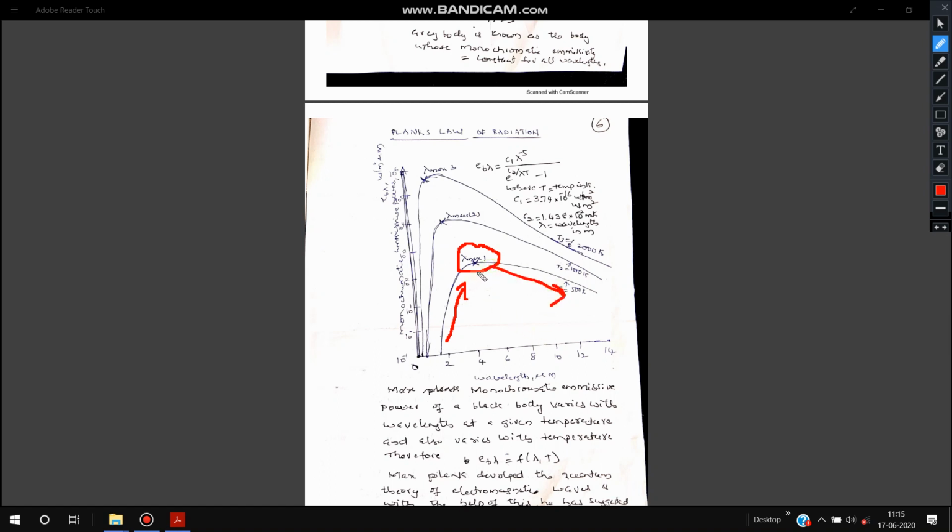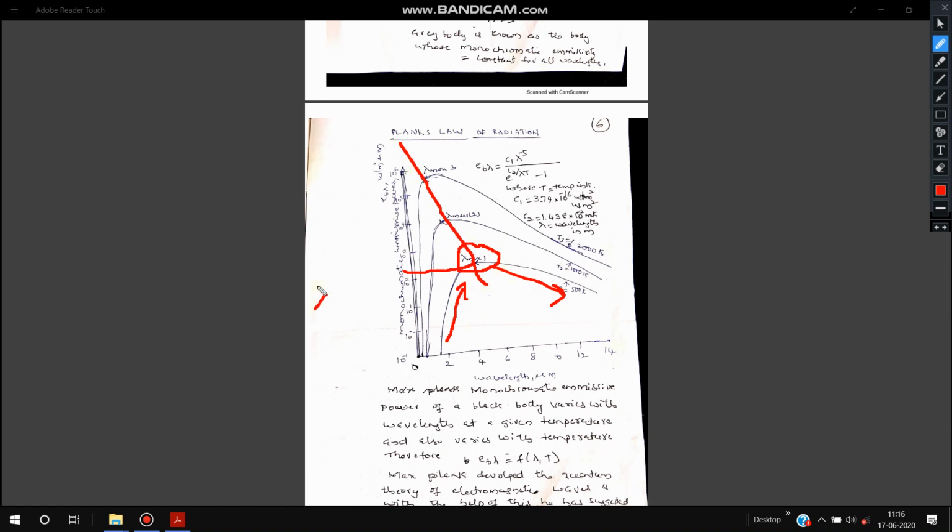It is also found that the wavelength at which the monochromatic emissive power becomes maximum, lambda max, goes on decreasing with increase in temperature.